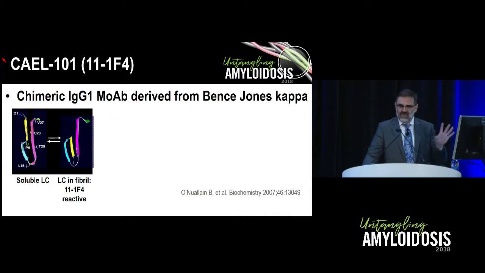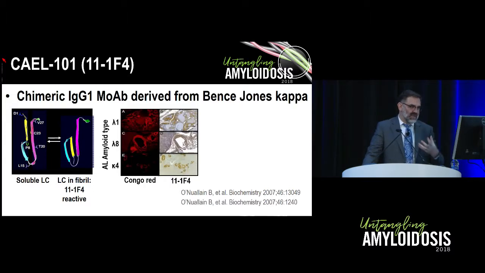The first time most of us heard about this was in the context of imaging work that was being done with a labeled version of this antibody. CAL-101 is an antibody that was developed against an epitope found on the misfolded light chain after it was incorporated into fibrils, and the light chain that was used in the development was actually a kappa light chain, but it turns out that the antibody is actually reactive against both lambda and kappa derived deposits, as shown here on tissue biopsies. We see both.